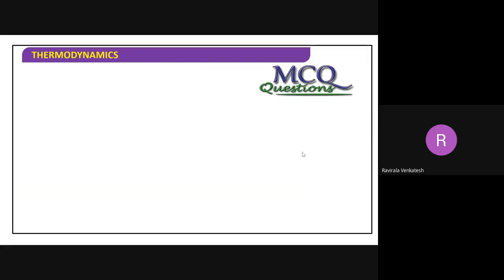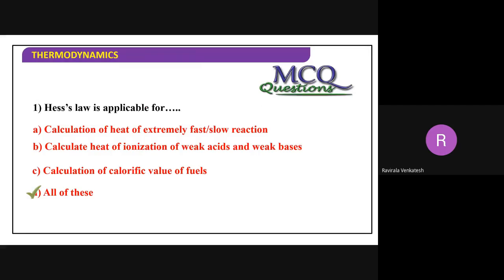So you see this question, if you observe, Hess's law is applicable to calculation of heat for reactions that are very fast and very slow, because for very fast reactions we can't determine the heat experimentally. If the reactions are taking place very slowly, we can't identify the change occurring. Even in fast ones, we can't identify the change. So whichever cannot be done experimentally, we can take theoretically by using what here? Hess's law. And weak acids and weak bases dissociation constant K can be calculated here.